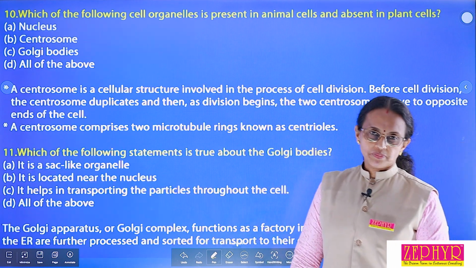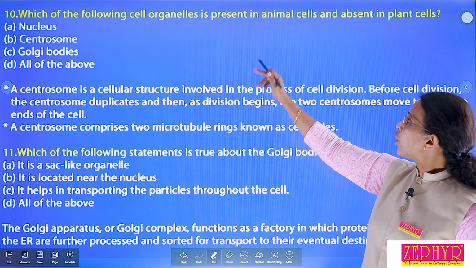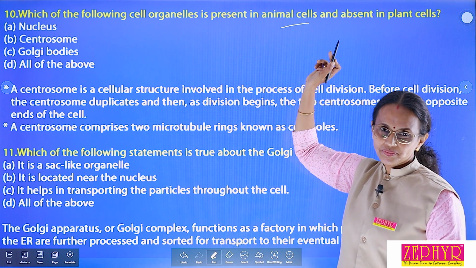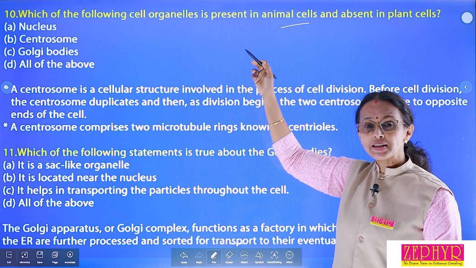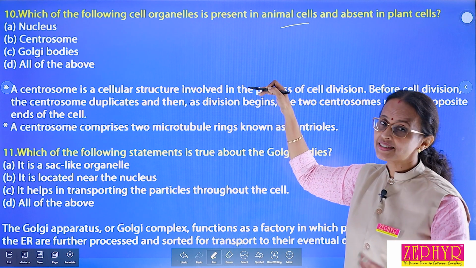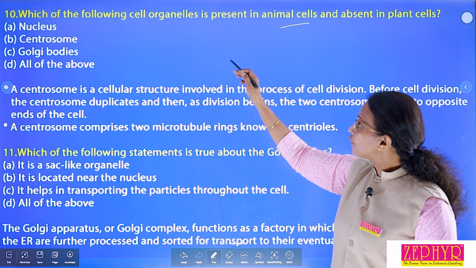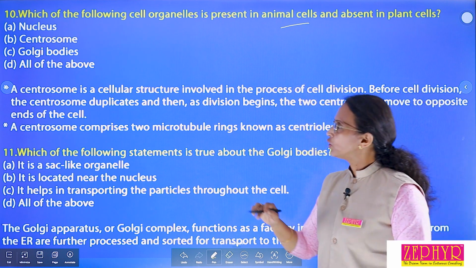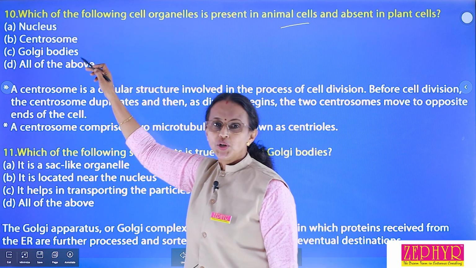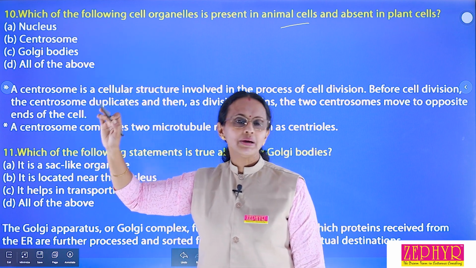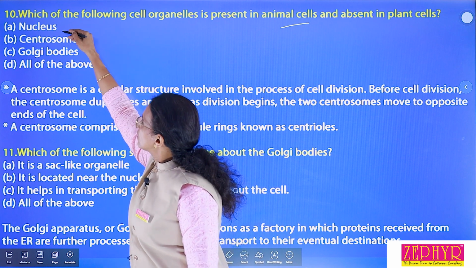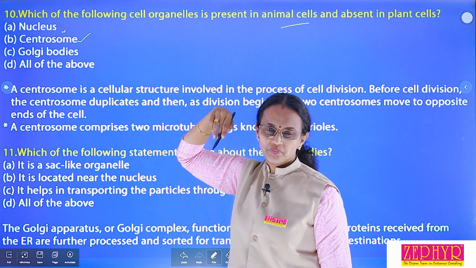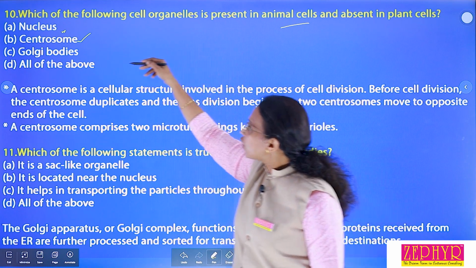Okay. Next question. 10th question. Which of the following cell organelles is present in animal cell and absent in plant cell? Previous question, which cell organelle is present in plant cell but absent in animal cell? Answer is chloroplast. Here, which cell organelle is present in animal cell and absent in plant cell? Look at the options. Nucleus. Nucleus is present in both animal and plant cell. Here, it is not the answer. Then, centrosome. What is centrosome? Centrosome. Then Golgi apparatus.